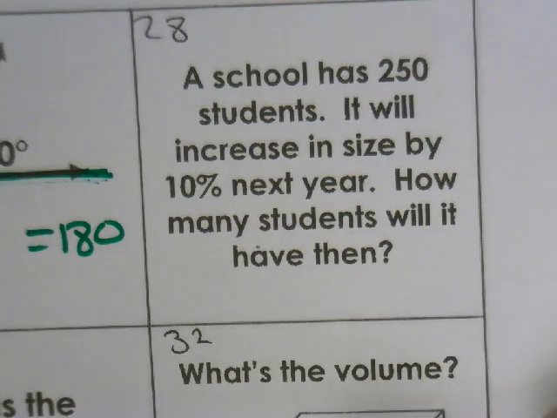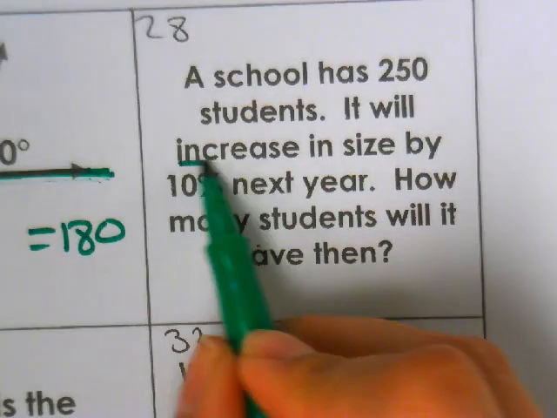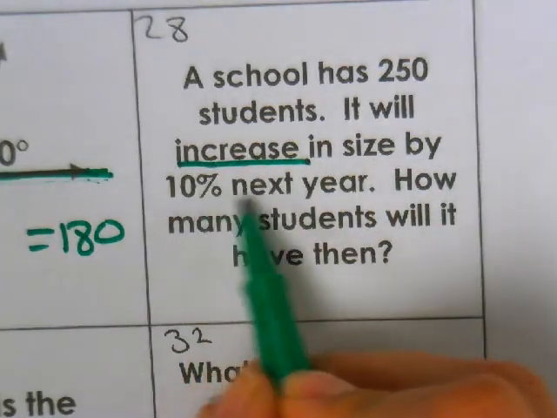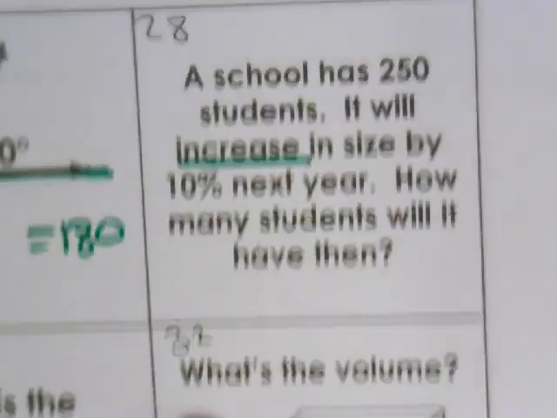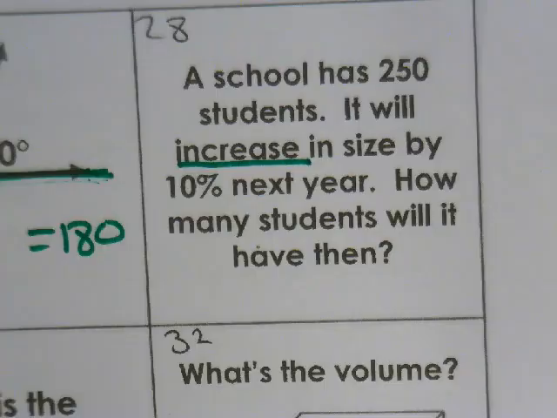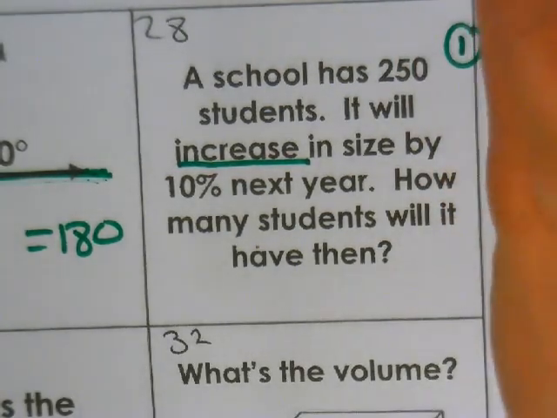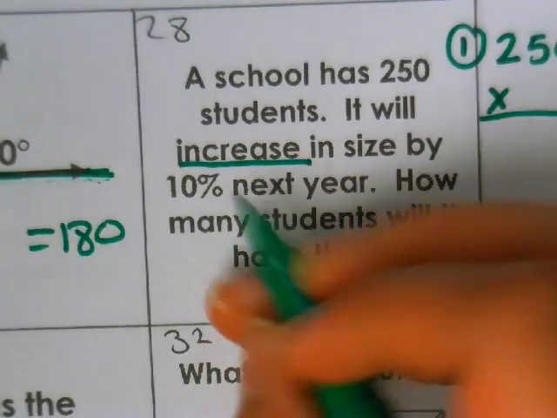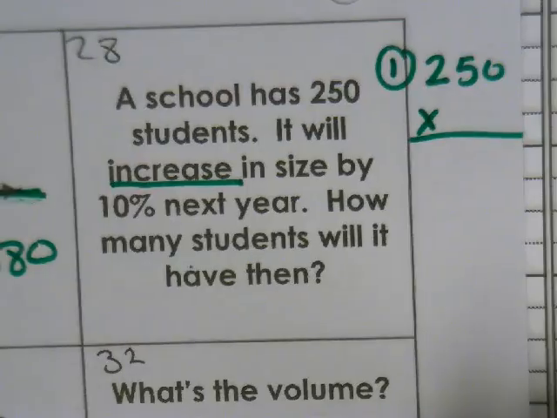Okay, number 28. A school has 250 students. It will increase in size by 10% next year. How many students will it have then? So this is kind of like a markup, the opposite of a discount. So step number 1, you're going to multiply 250 times... What is 10% as a decimal? What is 10% as a decimal?